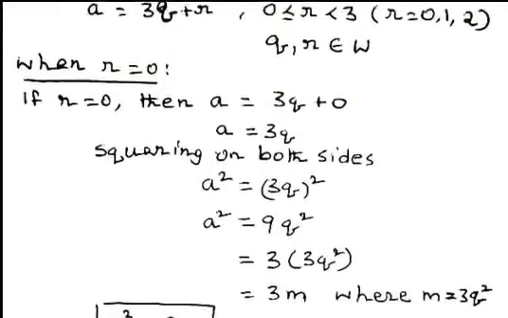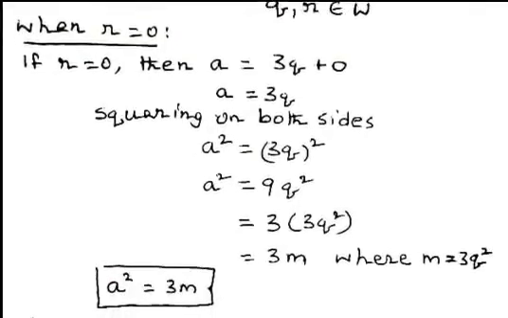The first case is when r equals 0. When r equals 0, we can write a equals 3q plus 0. Therefore, a equals 3q. Squaring on both sides, we get a square equals 9q square, or it can be written as 3 multiplied by 3q square.